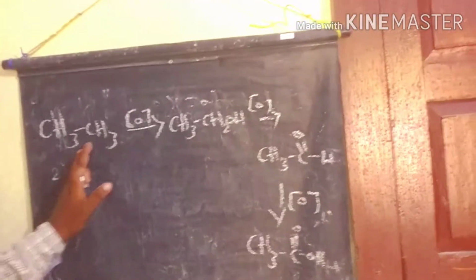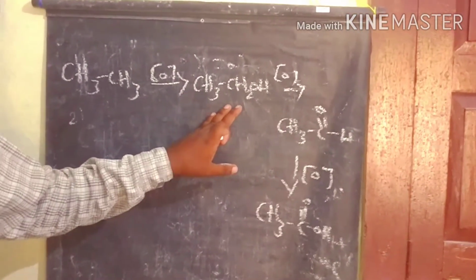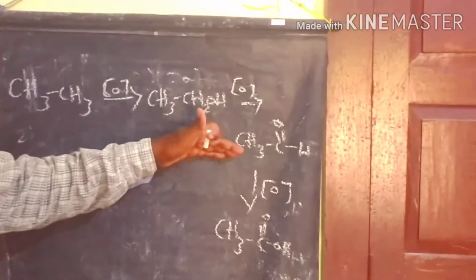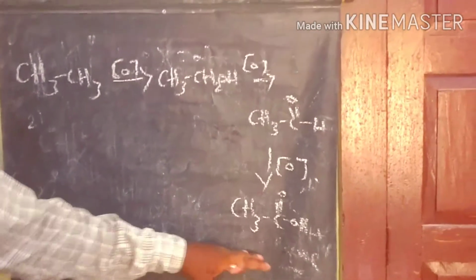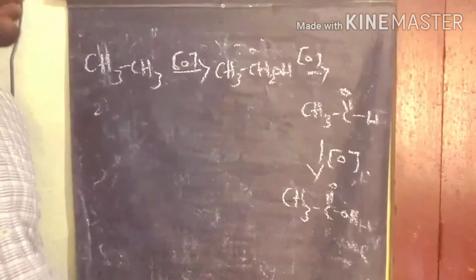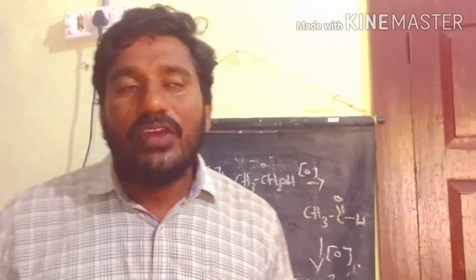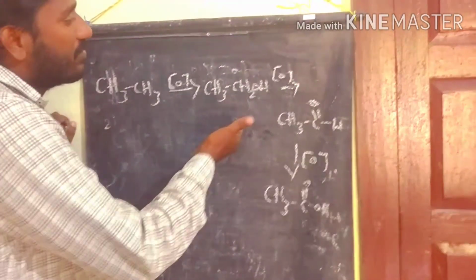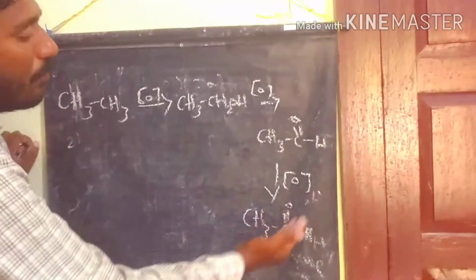Here the alkane undergoes oxidation and we get ethyl alcohol. After oxidation we get acetaldehyde, that means a carbonyl compound. Then the carbonyl compound, with further oxidation, gives carboxylic acid. This is the process of preparation by oxidation. The reverse process we call a reduction process. So from here, alcohols lie in the middle of this oxidation series. After oxidation of the alcohols, we get carbonyl compounds and carboxylic acids.